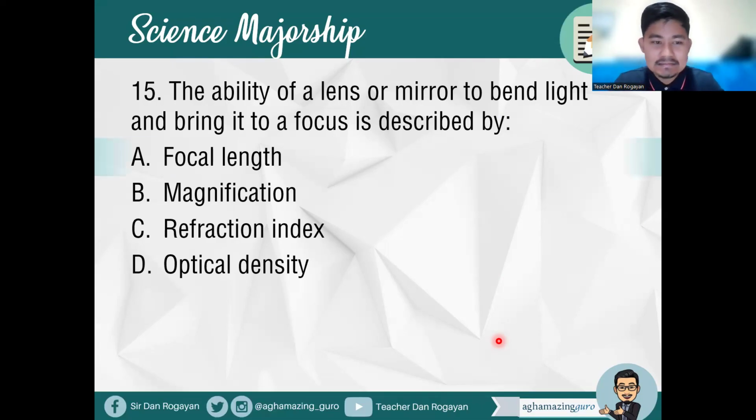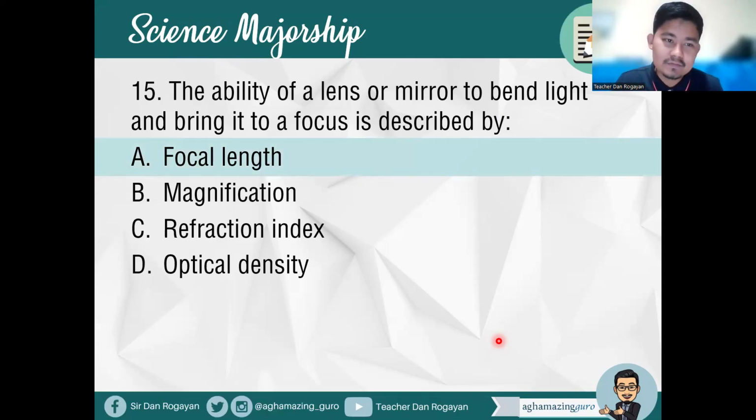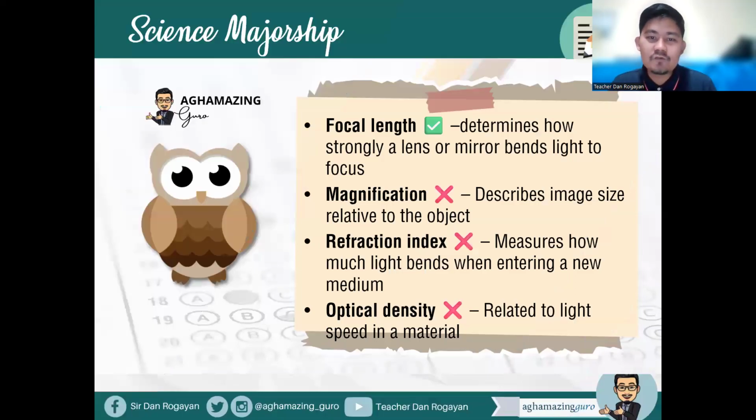All right. Of course, this is letter A, focal length. Okay, so the answer here is focal length. So focal length determines how strongly a lens or mirror bends light to a focus, while magnification actually describes image size relative to the object. Refraction index, on the other hand, measures how much light bends when entering a new medium, while the optical density is related to light speed in a material.